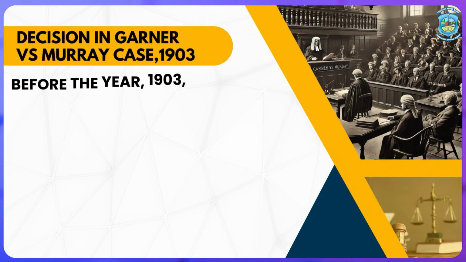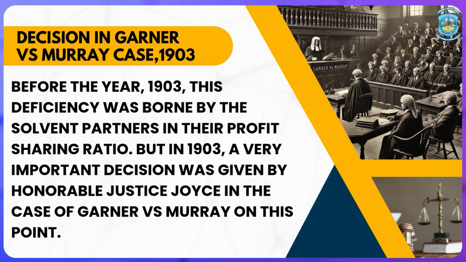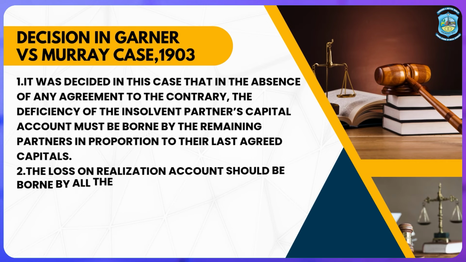The decision in the Garner versus Murray case, 1903. Before the year 1903, this deficiency was borne by the solvent partners in their profit sharing ratio. But in 1903, a very important decision was given by Honorable Justice Joyce in the case of Garner versus Murray in this regard. What was the decision given by the Honorable Court?